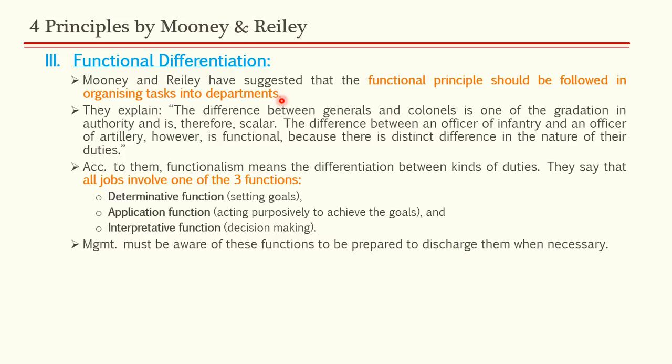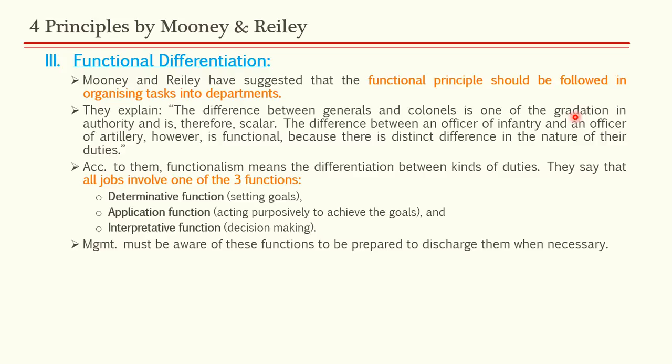They explain the difference between generals and colonels is one of gradation in authority and is therefore scalar. The difference between an officer of infantry and an officer of artillery, however, is functional because there is a distinct difference in the nature of their duties. So here he gives us an example of military organization, and he says that take an example of general and colonel. If you try to differentiate between them, there is a differentiation of gradation in authority, that is a scalar chain. General is above colonel and stuff like that. So there is an authority level difference.